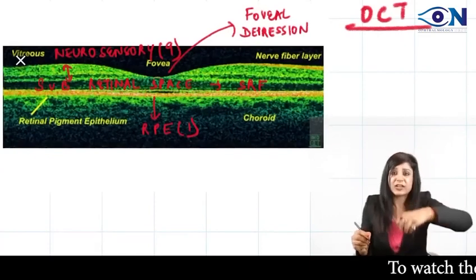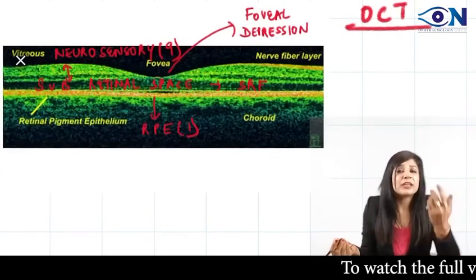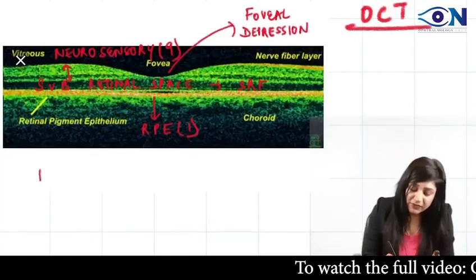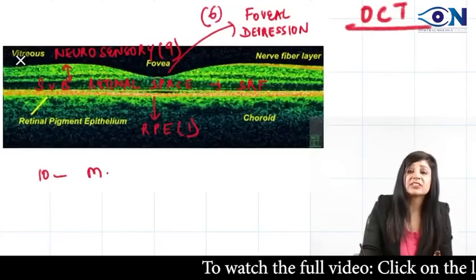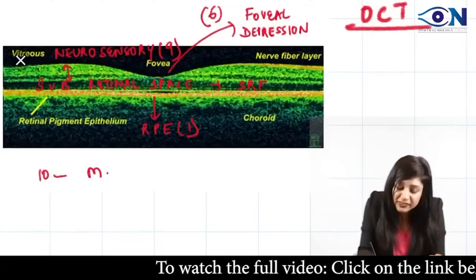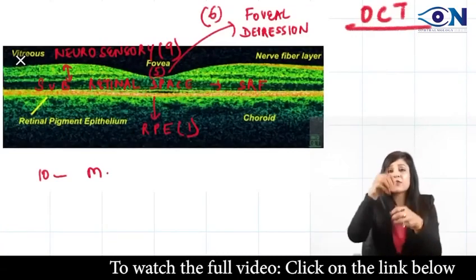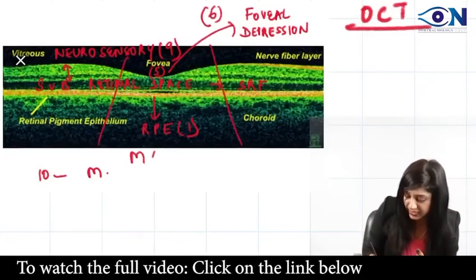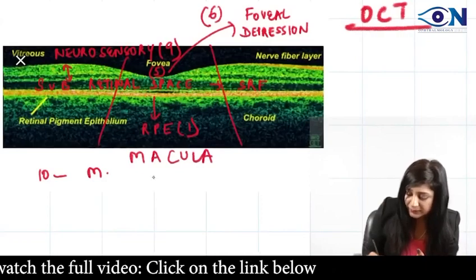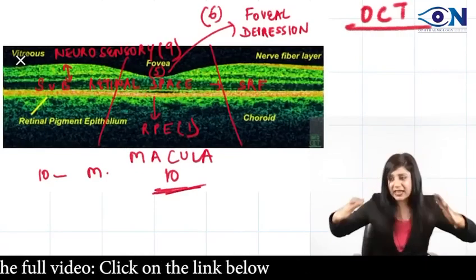Why is there a depression? How many layers were there in the macula? We were having 10 layers in the macula, but in the fovea there are only 6 layers, and at the center of the fovea we have only 5 layers. Therefore we have the depression here. Therefore we know that this area is a macula. Macula means all the 10 layers.